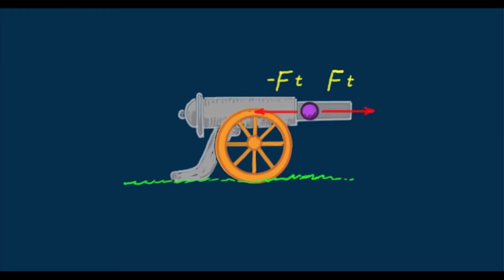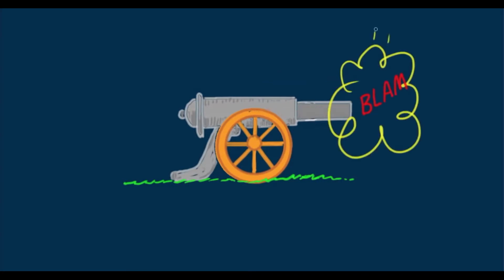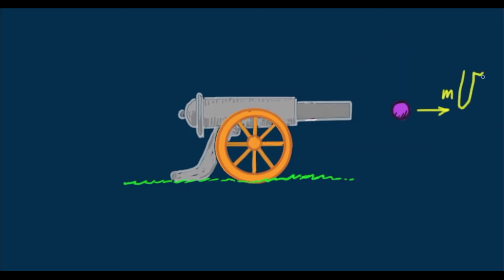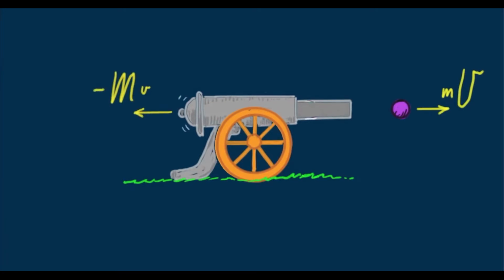This pair of impulses is internal to the system consisting of the cannon and the cannonball. Internal impulses don't change the momentum of the system. Before firing, the system is at rest and the momentum is zero. After the firing, the net momentum, or total momentum, is still zero. You can imagine the cannon recoiling somewhat to the left with the same amount of momentum as the cannonball. Net momentum is neither gained nor lost.